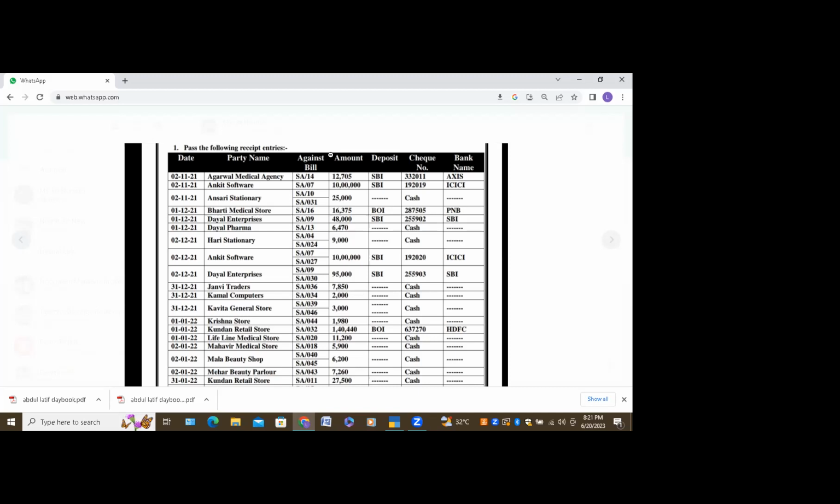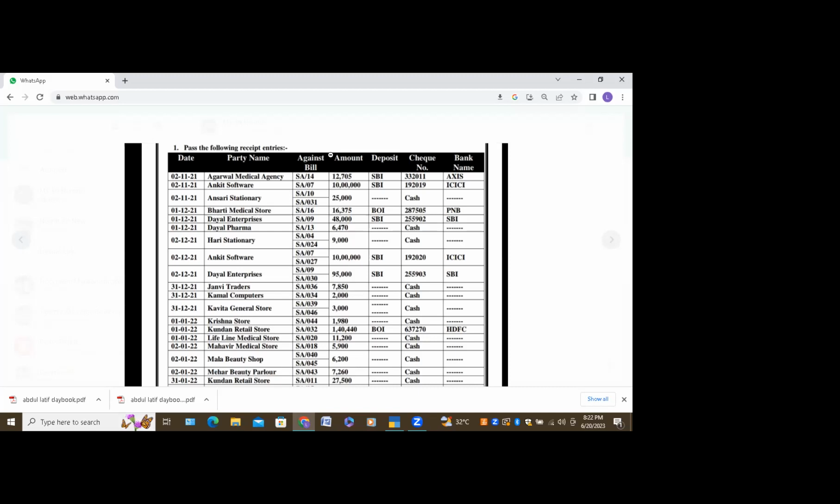Here, party account is Agarwal Medical Agency. Bank name is given. These are real-time live questions, like how Kiran sir has given you. So here, Axis Bank is given. Check number is given. Check number and Axis Bank both are the same, so the check number is related to Axis Bank. Party account is given. Receipt means what you will consider? Receipt is incoming. It is incoming payment for us. So you are getting an Axis Bank check from Agarwal Medical Agency.